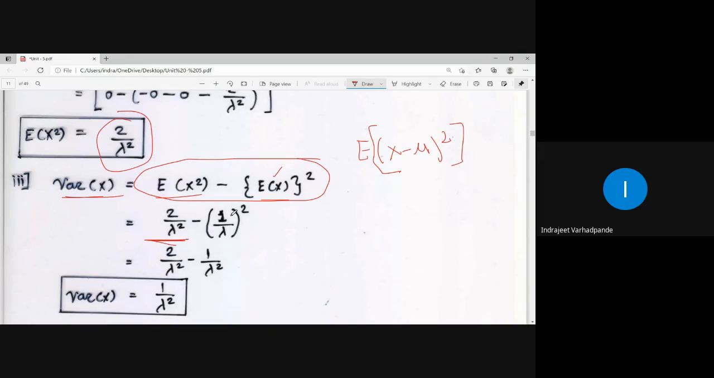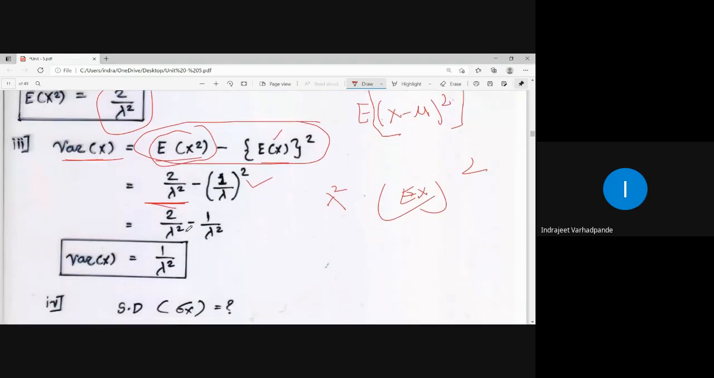Expectation of x is 1 by lambda, whose whole square has to be taken. See, these two quantities are different: expectation of x square and expectation of x whole square. These are two different quantities, right? So accordingly, we will have to take care while writing down the terms. So here I am getting the answer 2 by lambda square minus 1 by lambda square. That is giving you the answer as 1 upon lambda square.